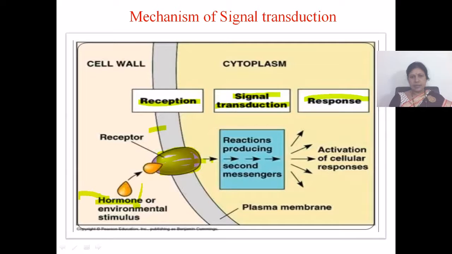So this is the signal. It is binding to the receptor, and thus reactions are produced due to the binding of the hormone or some environmental stimuli to the cell surface receptor. These reactions together are called the signal transduction pathway, and finally they elicit a cellular response. So that is activation of cellular responses. So this is the mechanism of signal transduction.